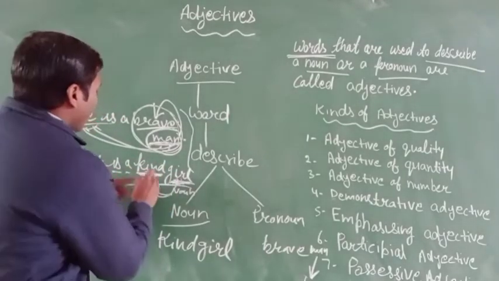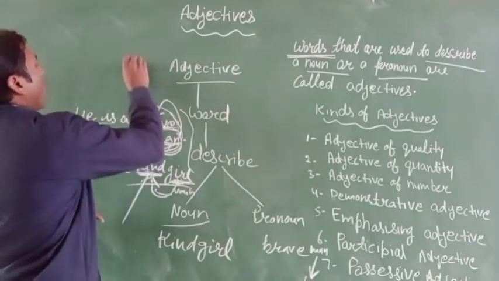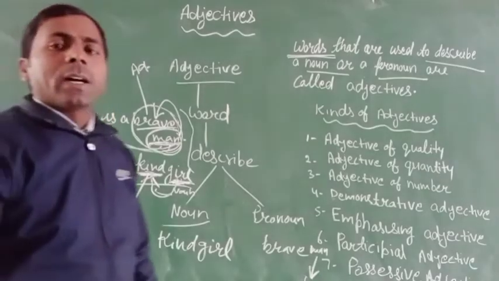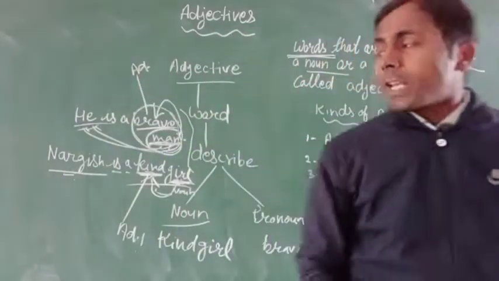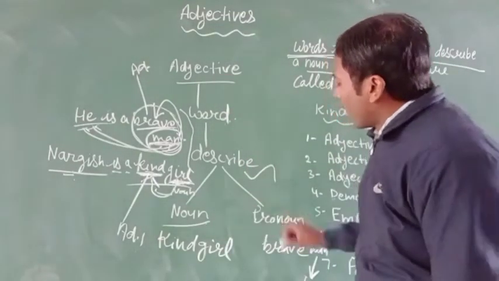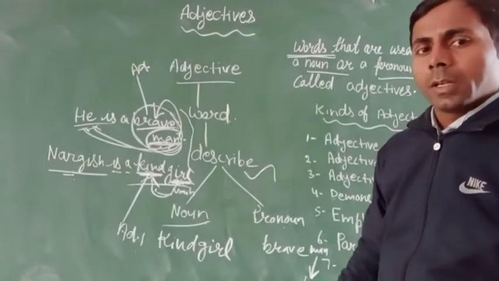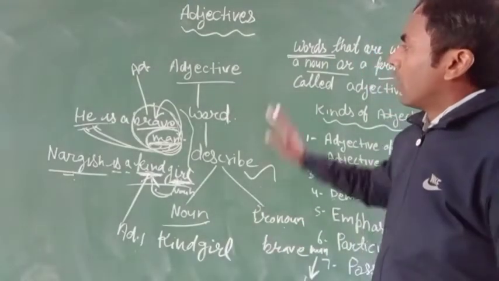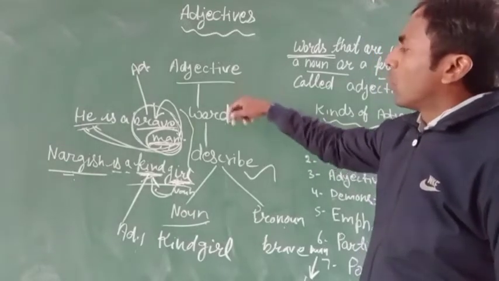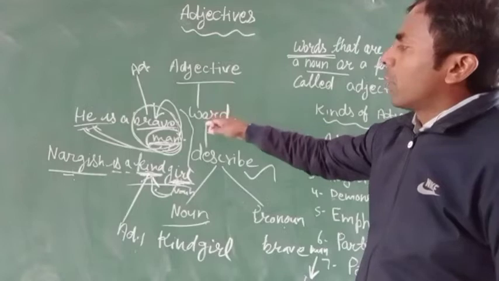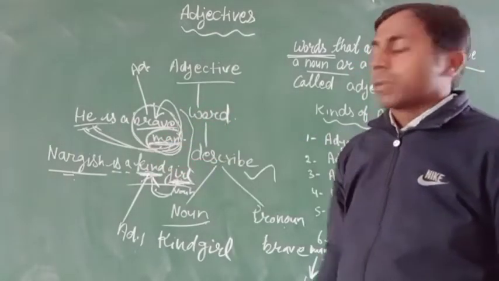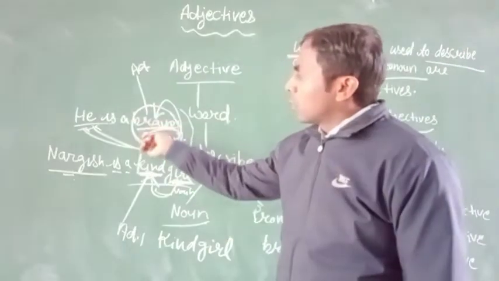So you can see here kind and brave. Both are adjective words, and these adjective words describe a noun or pronoun. Clear? I hope you all understand what an adjective is and how you can find the adjective word that describes a noun or pronoun in a sentence. In both sentences you can see it easily.